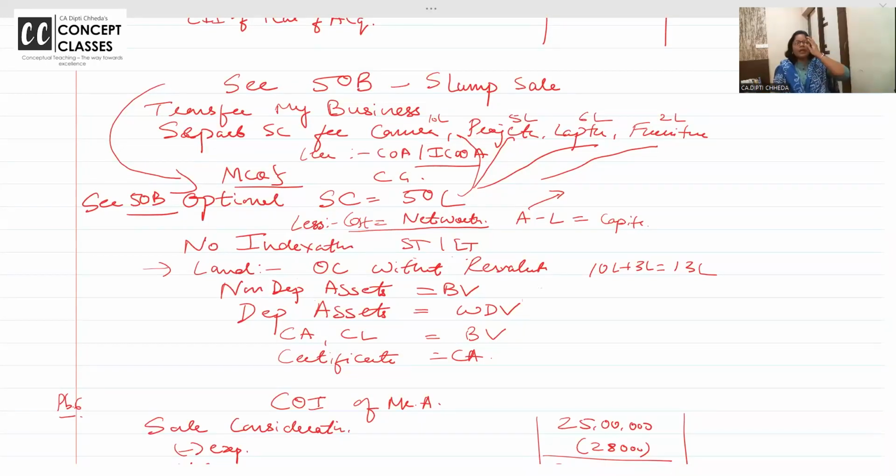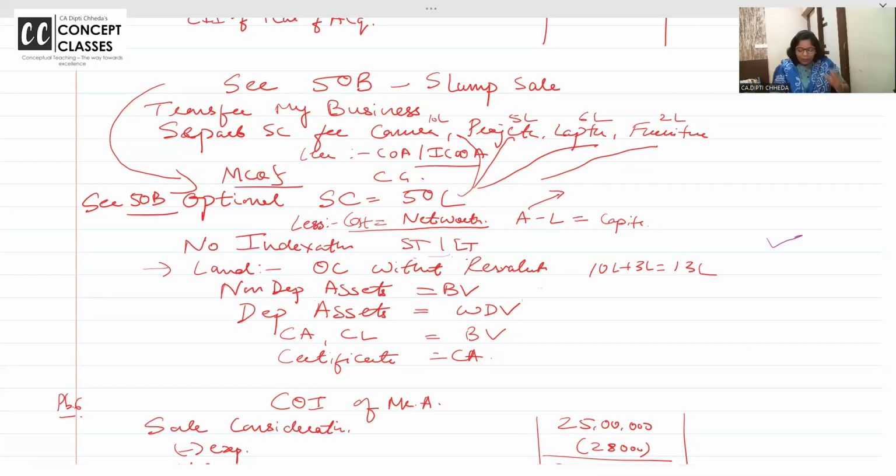Okay, ma'am, but how do we decide whether, in slump sale, sale consideration minus net worth is short term or long term? How will we know? So, out of whatever assets you have transferred, if any one of the assets transferred is long term, my whole capital gain is long term. Otherwise, it is short term.